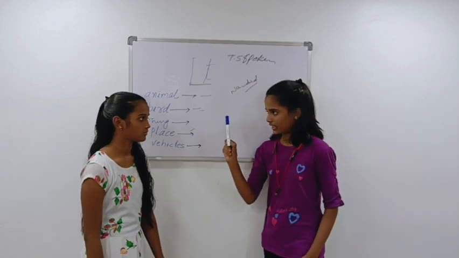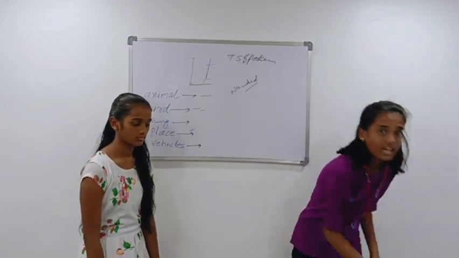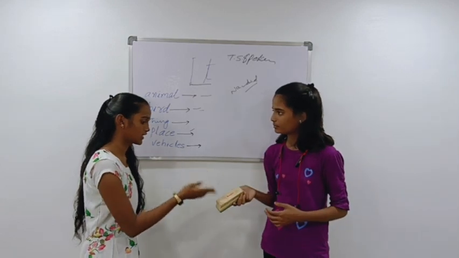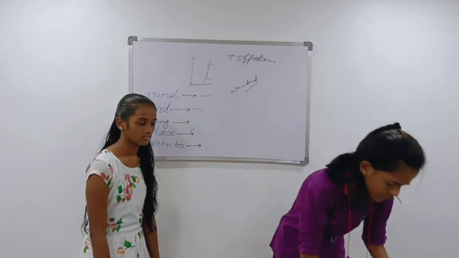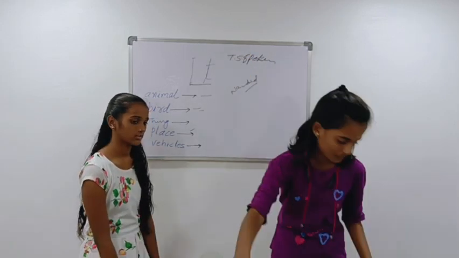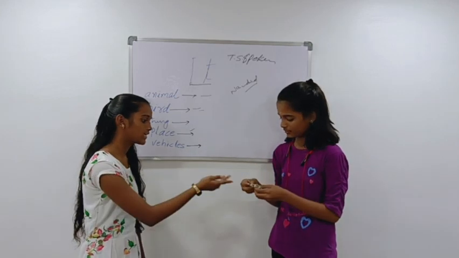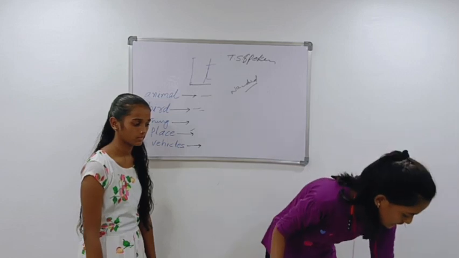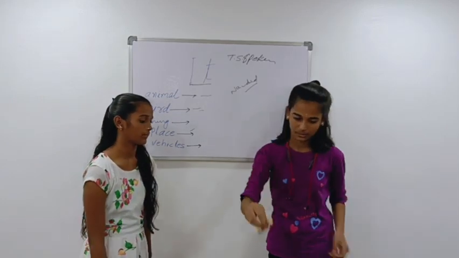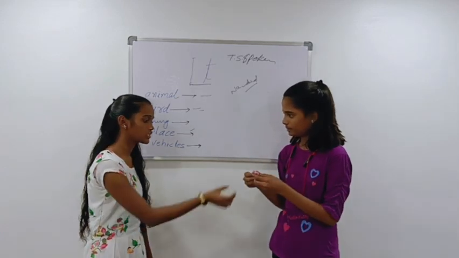Is it an ink bottle? No, it is not an ink bottle. It is a marker. Is it a marker? No, it is not a marker. It is a duster. Is it a snake? No, it is not a snake. It is a rope. Is it a bangle? No, it is not a bangle. It is a bracelet. Is it a bracelet? No, it is not a bracelet. It is a bangle. Is it a sunflower? No, it is not a sunflower. It is a rose flower.